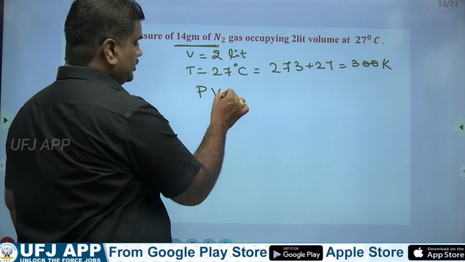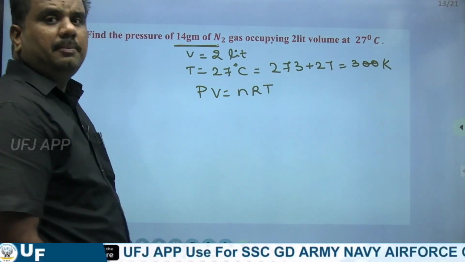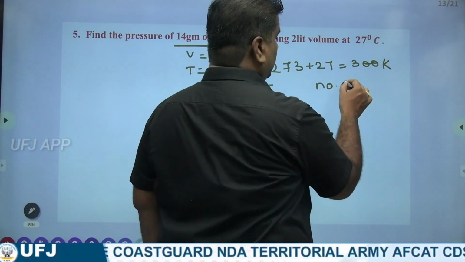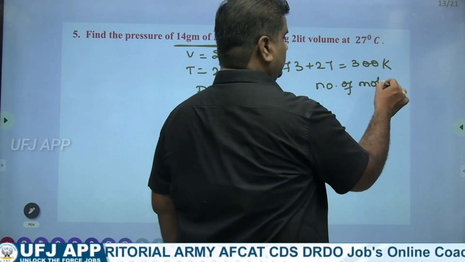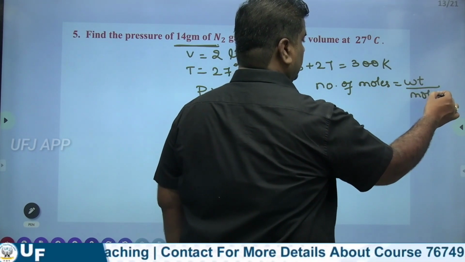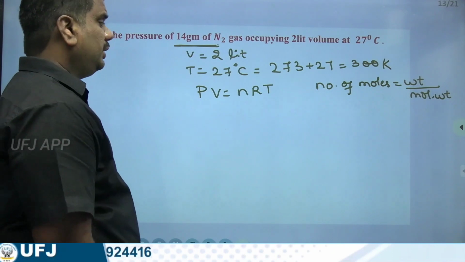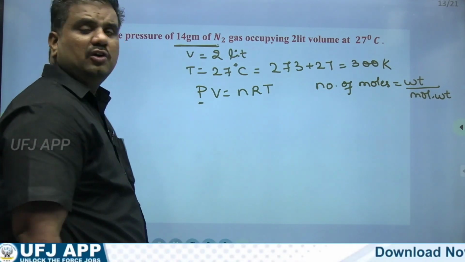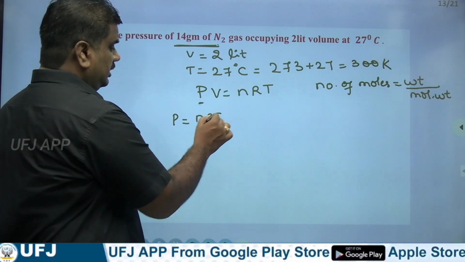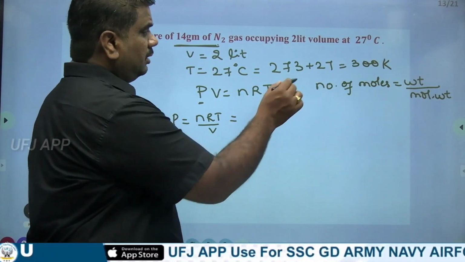So when using the ideal gas equation, PV equal to nRT. But what is n? n is nothing but the number of moles. So what is the formula for number of moles? Number of moles equal to weight by molecular weight. So we need to find the value of P. So P equal to n into RT divided by V. Right. So what is the value of n?